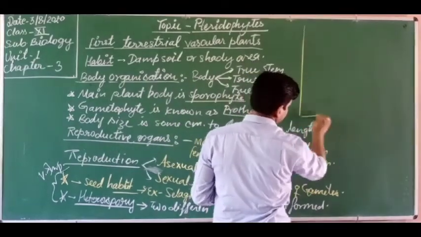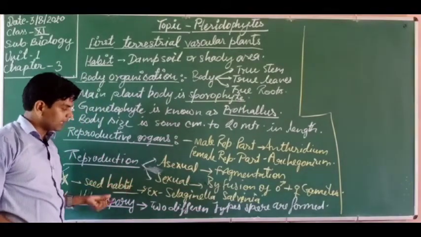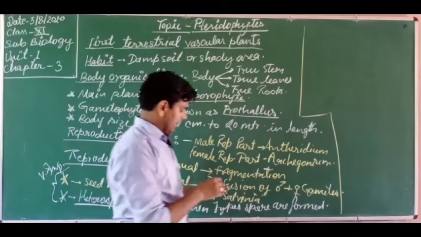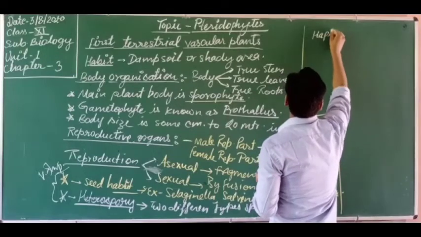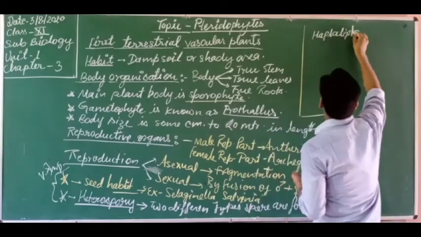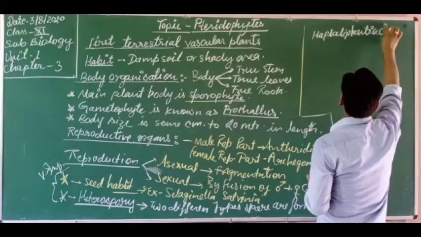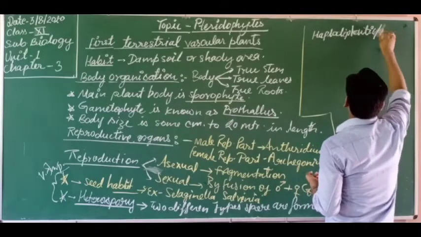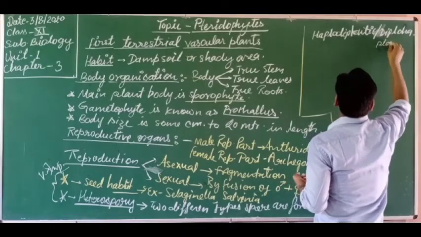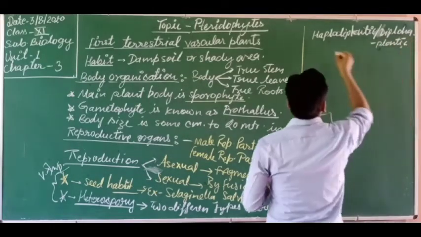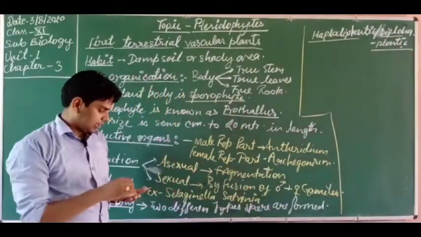Got it? So dear students, this is all about what we are discussing now, but some things are left. Let's discuss the life cycle. Dear students, do you know how the life cycle is formed in this category? Just like bryophytes, haplodiploidic or diplohaplontic life cycle is found in the pteridophytes. Let's discuss how.